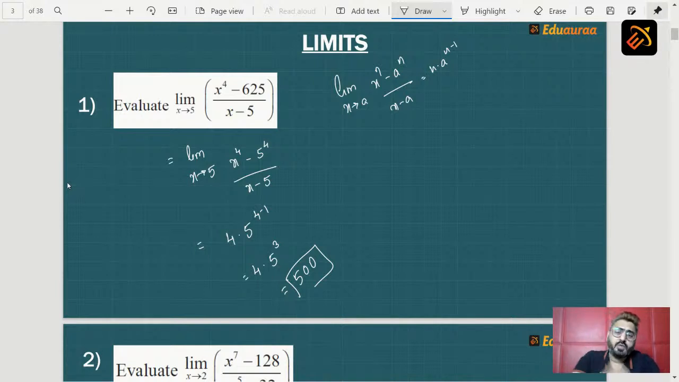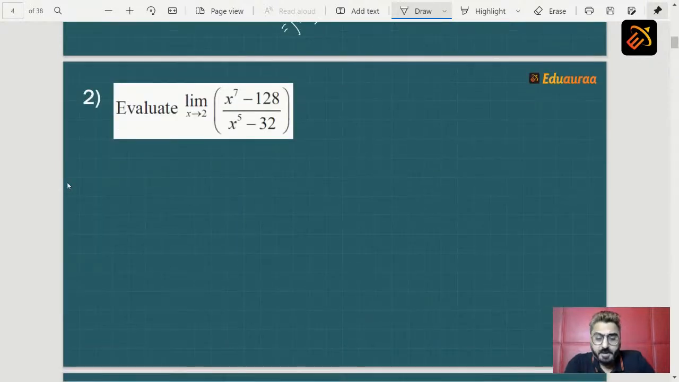Yes. Let's move on to the next question, and our next question is: evaluate limit x tending to 2, x raised to 7 minus 128 whole upon x raised to 5 minus 32. Now students, tell me one thing, looking at this sum, do you remember some formula? Yes, we have to use the same formula, but how?